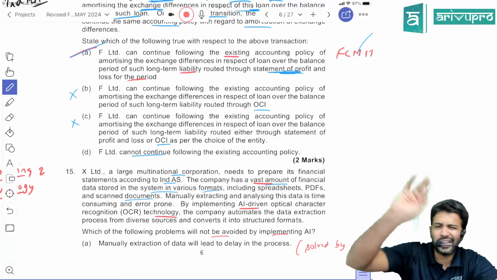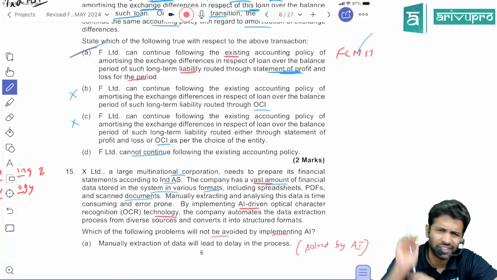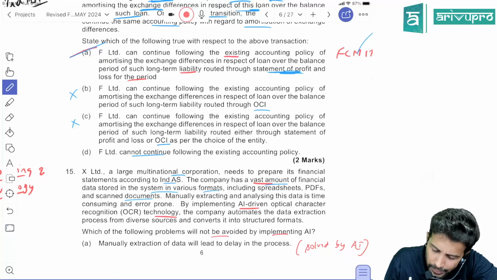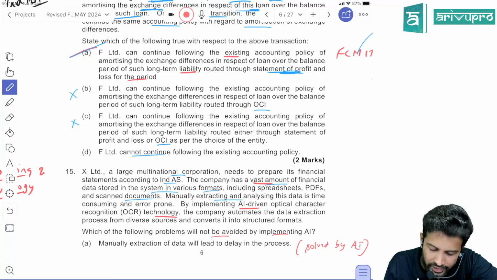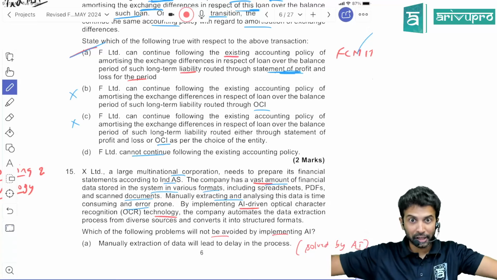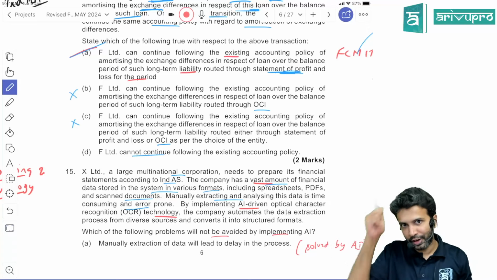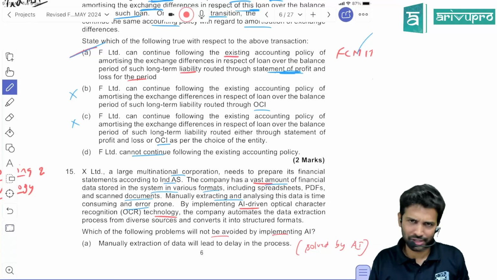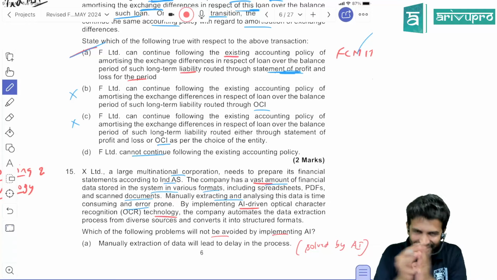They have a lot of data stored in their system, so it's taking a lot of space. Manually extracting and analyzing the data is time consuming and error-prone. Obviously, we have a lump of data, our materials are so big, right? So manually, if you have to sit and study the whole syllabus, can you do it in one day? Difficult, right? We need some time.